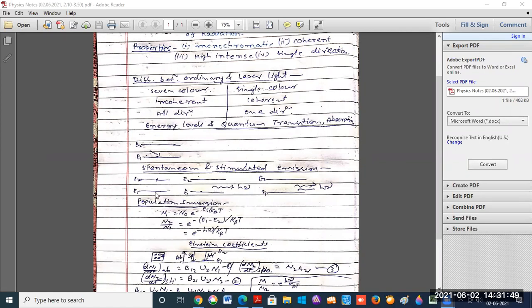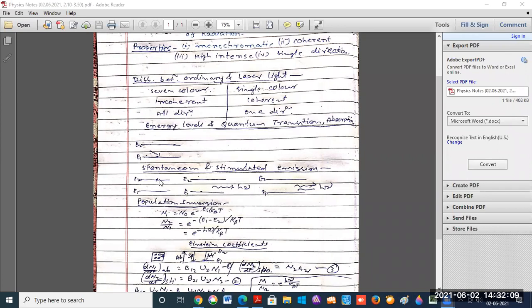Before this figure, I have drawn these two lines. Here, the lower energy state is E1 and the upper energy state is E2. Now, the next figure indicates the process of spontaneous emission.